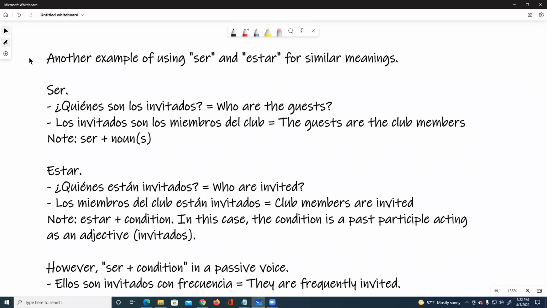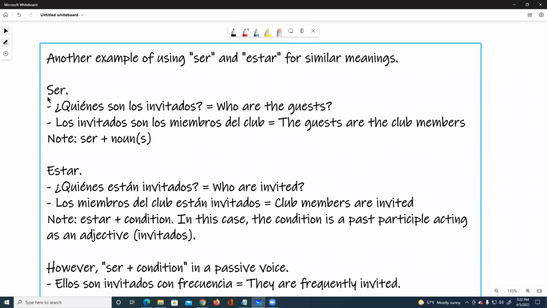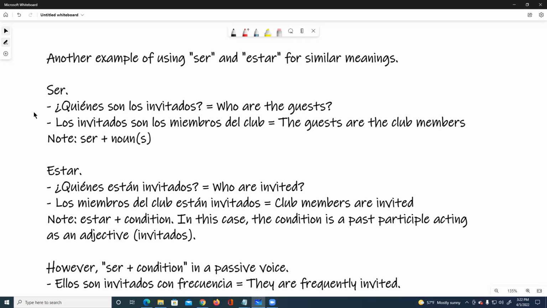Another example of using ser and estar for similar meanings. Ser. ¿Quiénes son los invitados? Who are the guests? Los invitados son los miembros del club. The guests are the club members. Note, we use ser plus nouns.